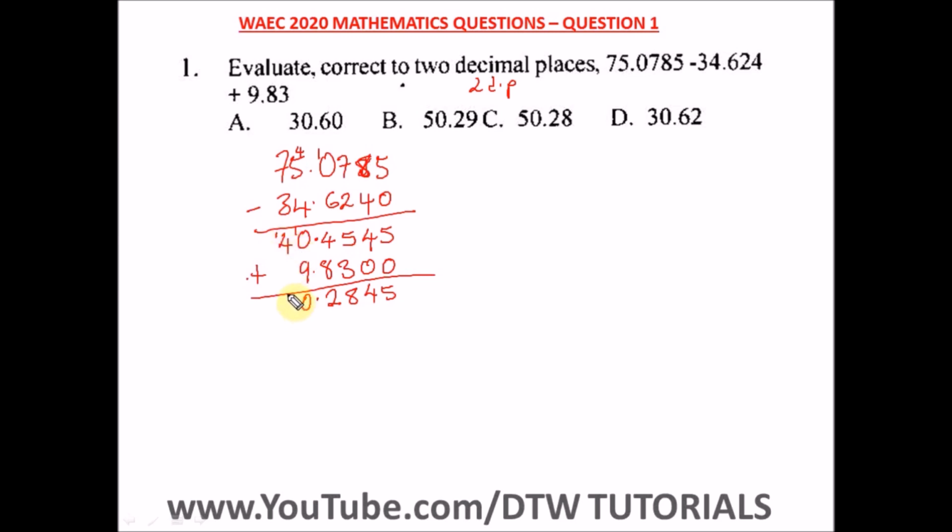And 1 plus 4 will give us 5. We have nothing here, which is 0. 5 plus 0 will give us what? A 5. So this is our answer.